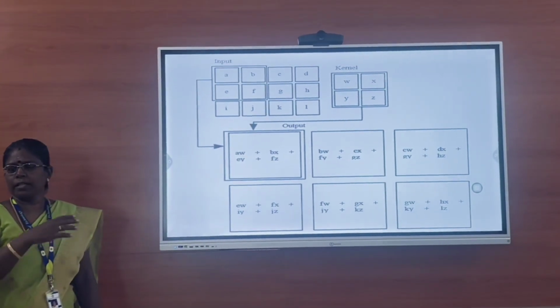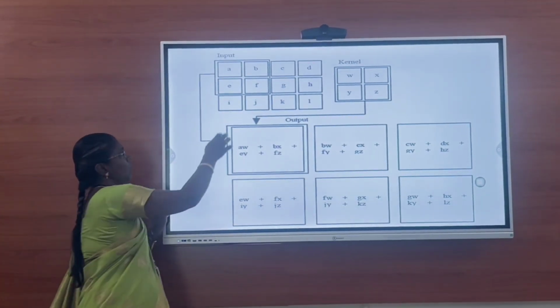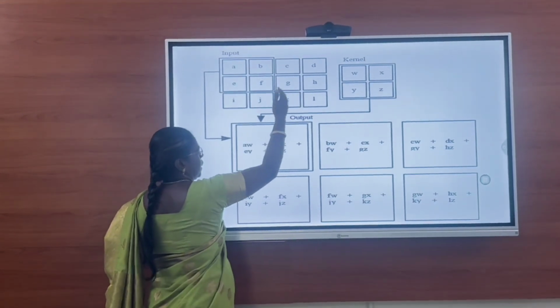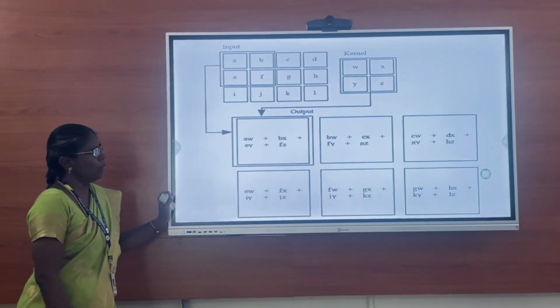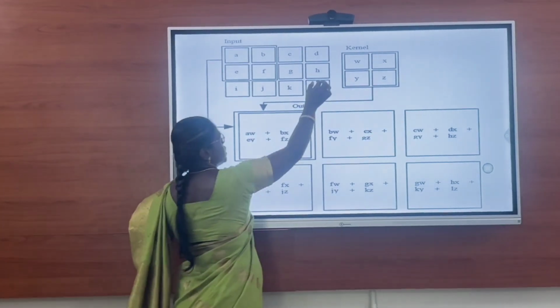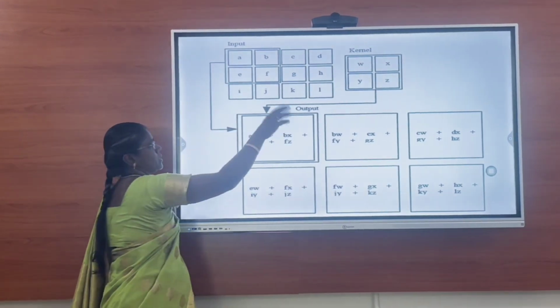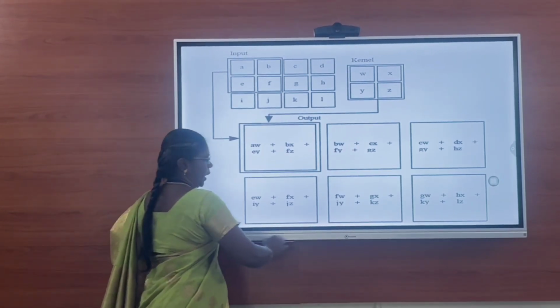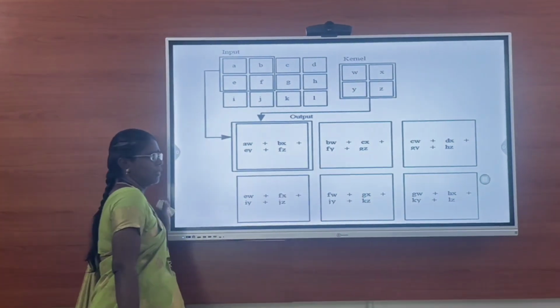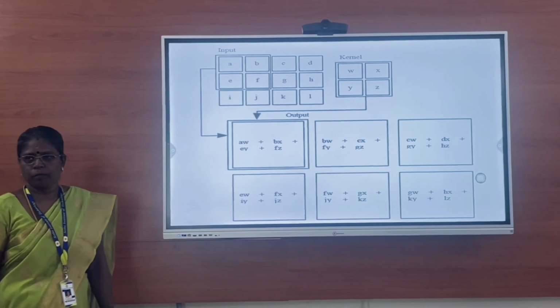If you want to retain the size, initially if you have 3 cross 4 and you want to retain 3 cross 4 as output, then you have to include padding, that is zero padding or something like that. You have to use padding pixels. Then you can retain the size. The size may not change.